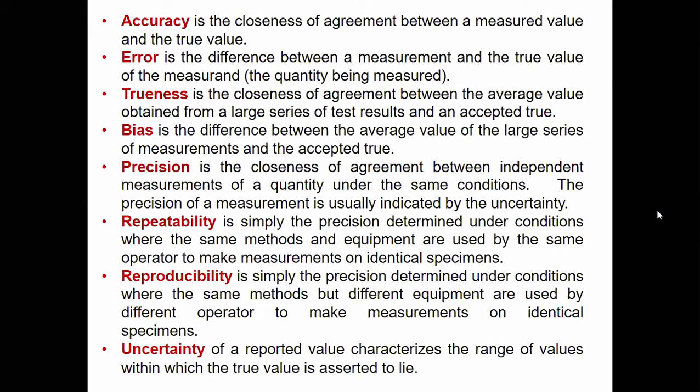So you cannot say every time your error will be 0.1. It is the error that will fluctuate. So we define one statistical term called uncertainty.